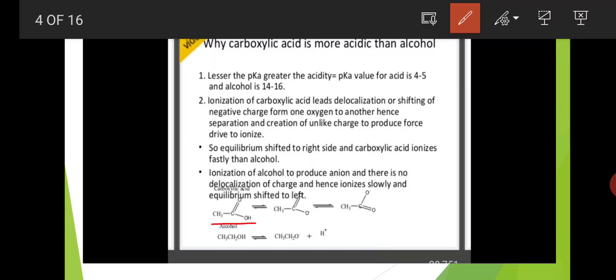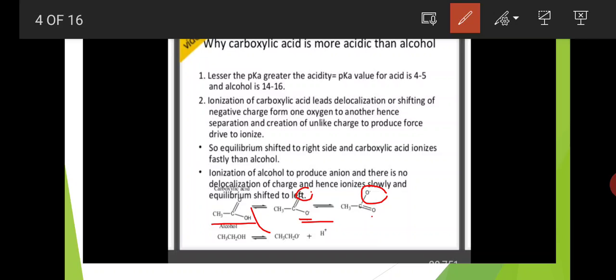Okay, here CH3COOH is there, that is acetic acid. When it ionizes to acetate anion and H plus, this hydrogen is removed outside and oxygen gets negative charge. So this negative charge is here. In the next resonance structure, negative charge is shifted to this oxygen. So here double bond O is there, here negative charge is there. Next, negative charge is shifted to here and double bond shifted to here. Okay, these two structures are called the resonance structures.